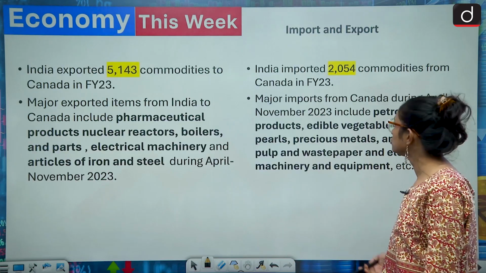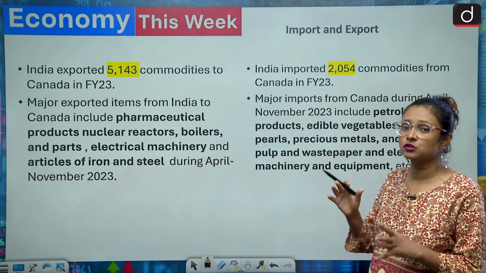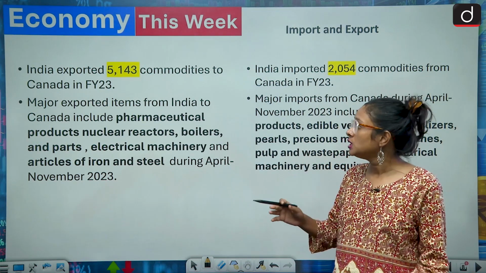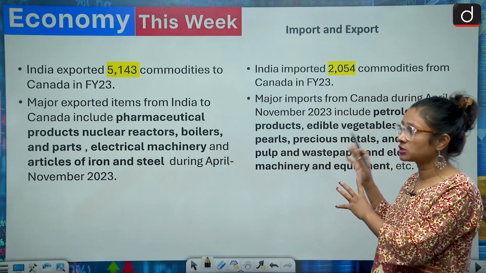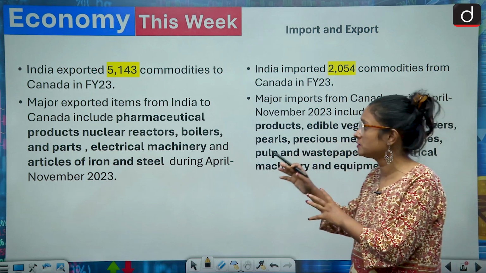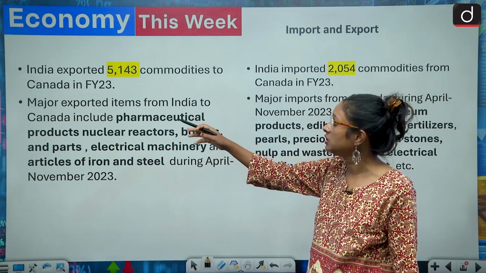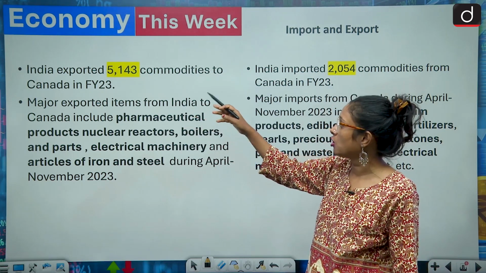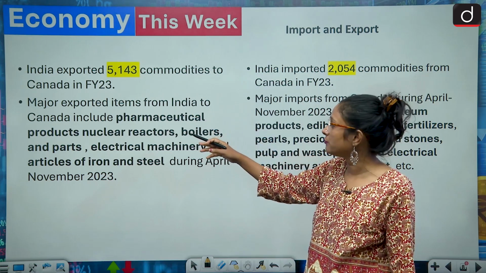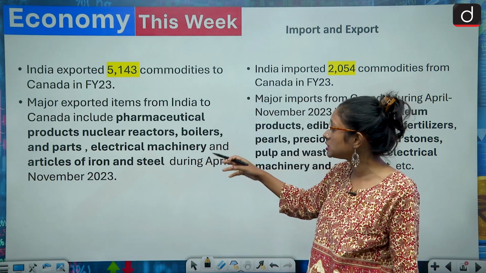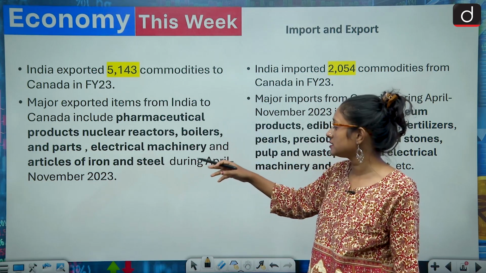Before knowing the economic consequences, first of all, we should know the import and export condition of the country. So this is the import and export condition of the country. We have seen that in financial year 2023, India exported 5,143 commodities, and major items are pharmaceutical products, nuclear reactors, boilers and parts, electric machinery, articles of iron and steel.